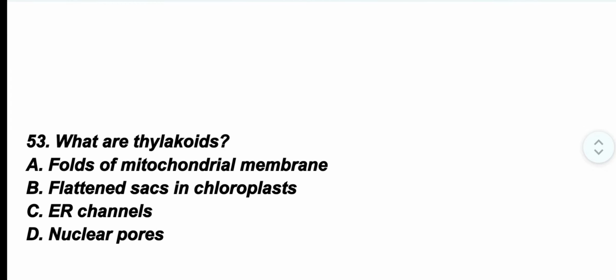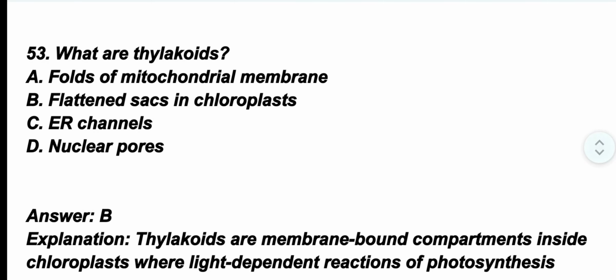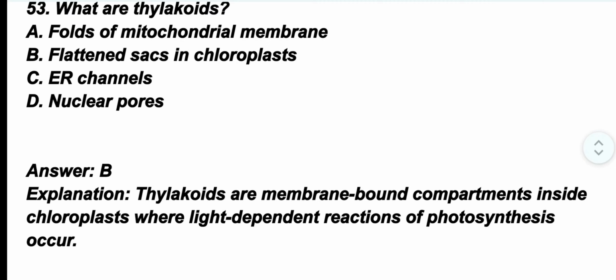Question number 53. What are the thylakoids? The correct option is option B. Flattened sacs in the chloroplast. Thylakoids are membrane-bound compartments inside chloroplast where light-dependent reaction of photosynthesis occur.